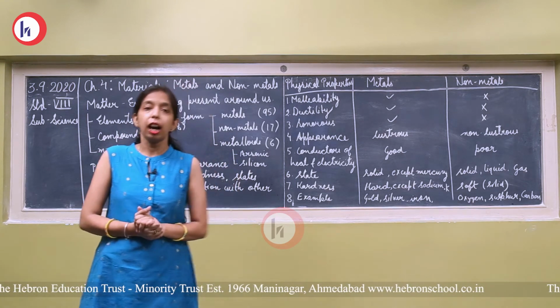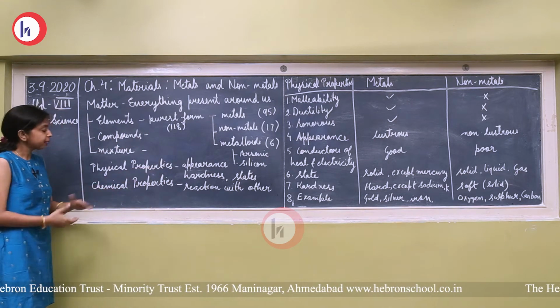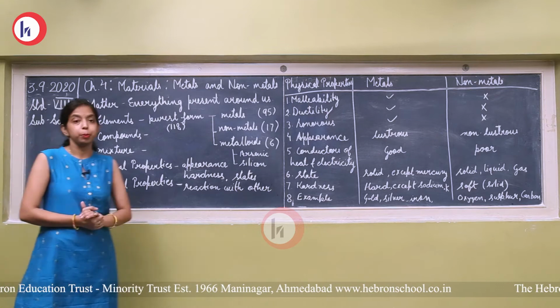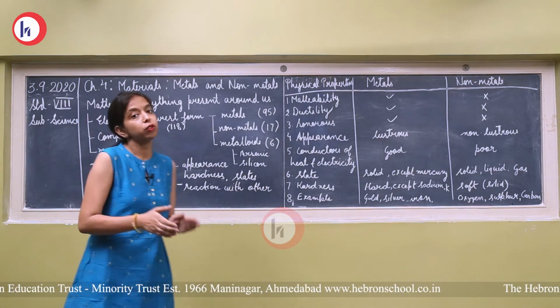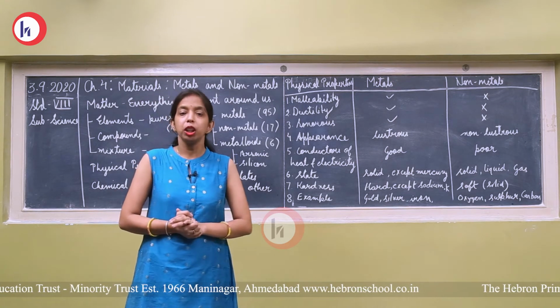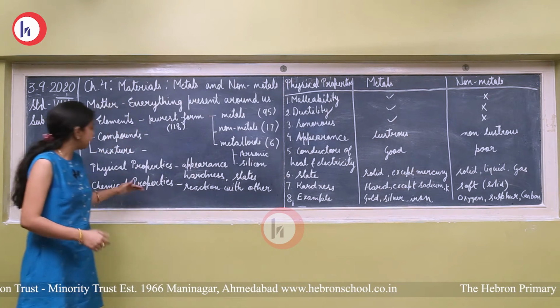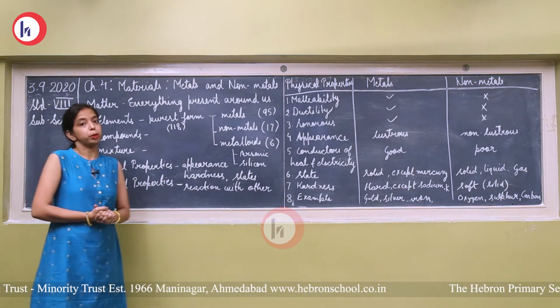Such properties are considered physical properties. Next are chemical properties. When these substances react with another type of substance, they give different types of reactions, and such properties are considered chemical properties.